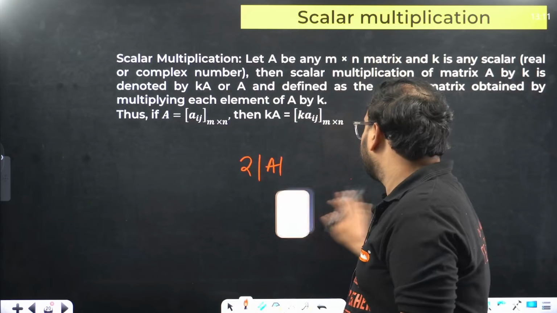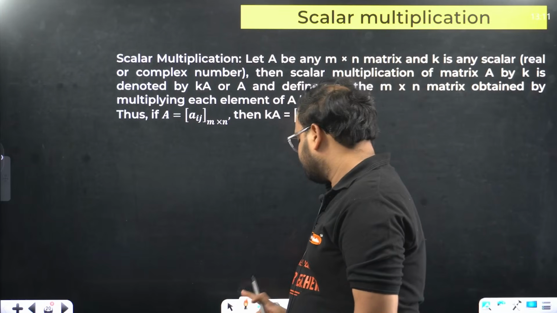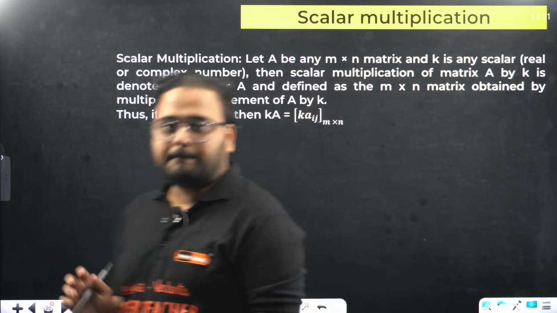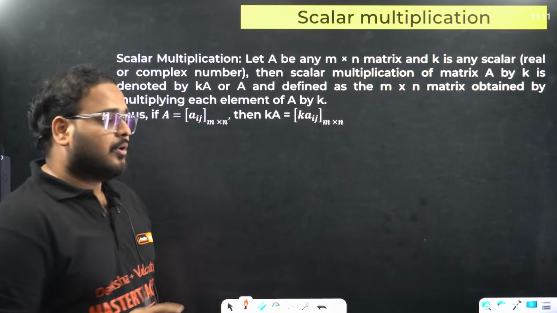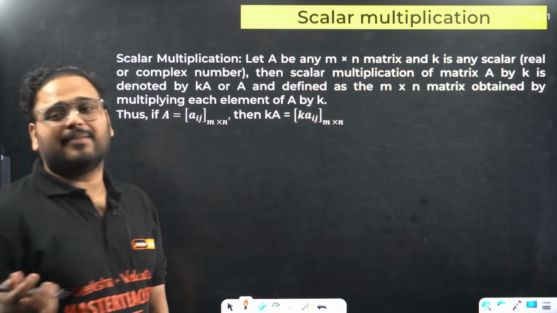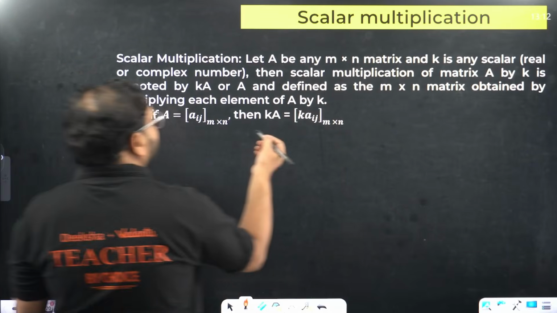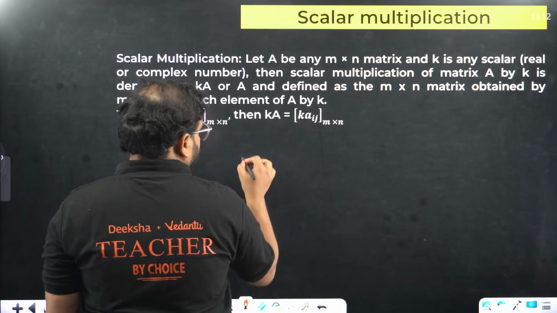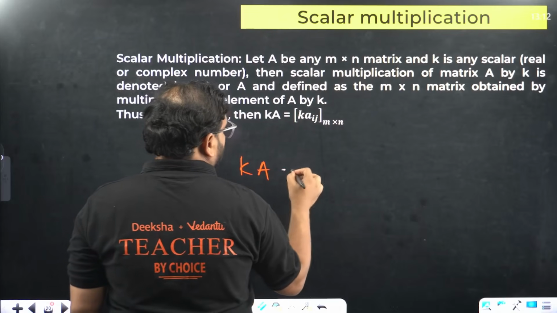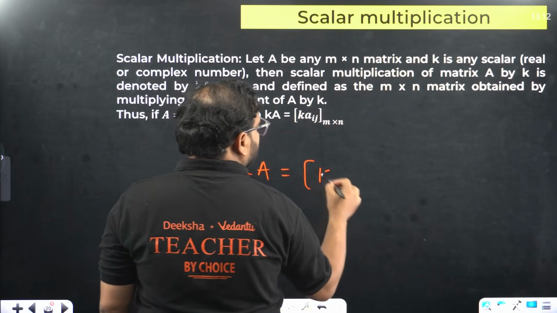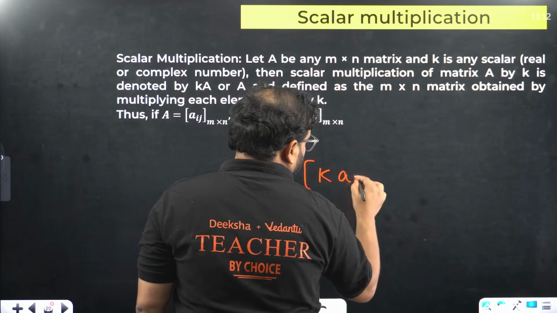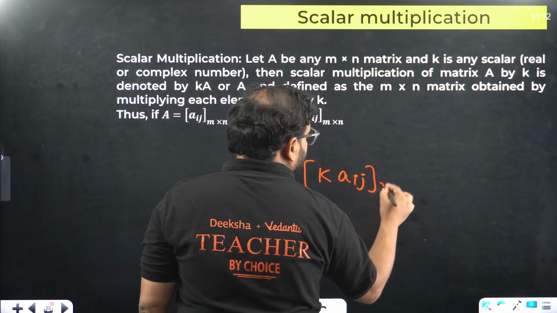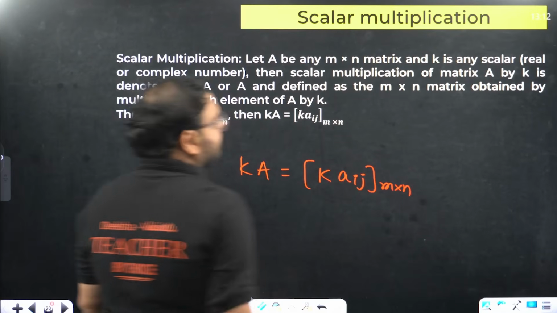So basically, in the case of matrix multiplication with a scalar value, you have to multiply k to each and every element. Can you see that? If you're writing kA, what it means is you have to multiply k to each and every element Aij in the order m cross n.